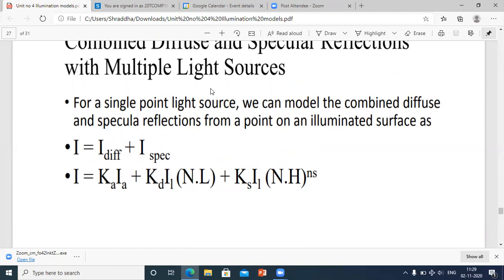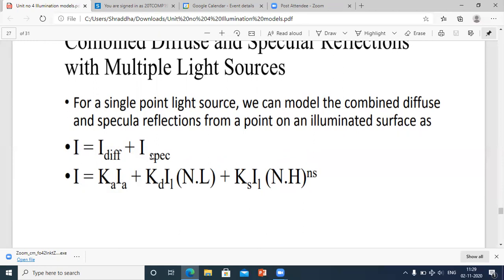This is just an equation that you have to go through. No need to worry regarding this equation. You can just mug up, or keep in mind this equation as it is. There is no such point to remember, but if it is asked to write the equation of combined diffuse and specular reflection with multiple point source, just write these two points.